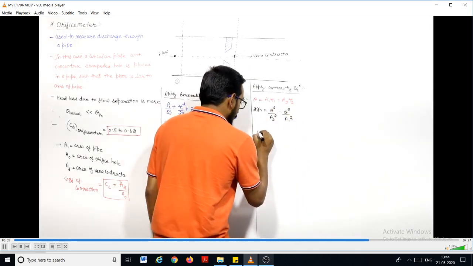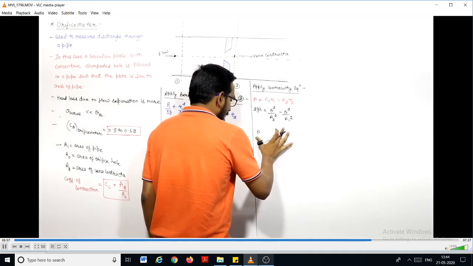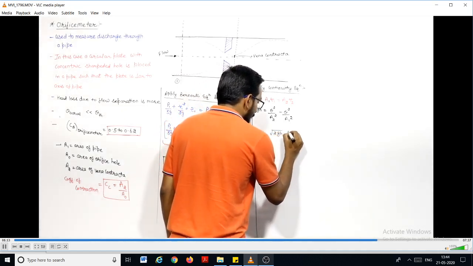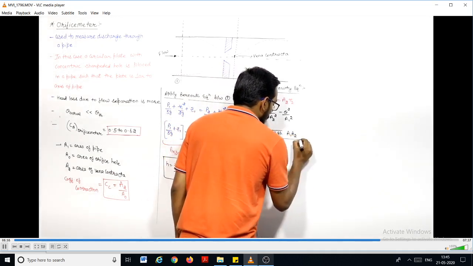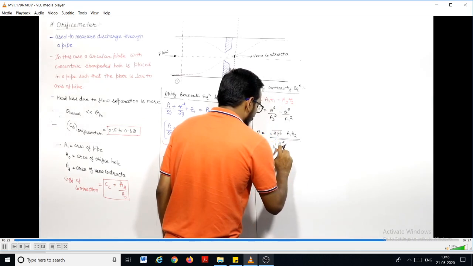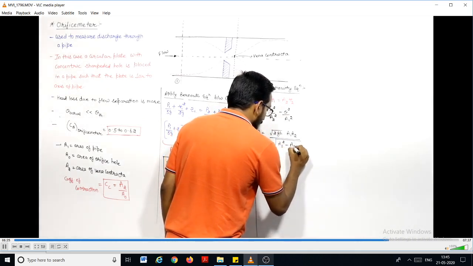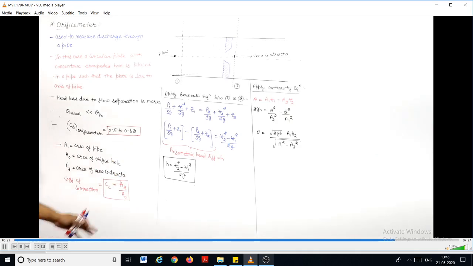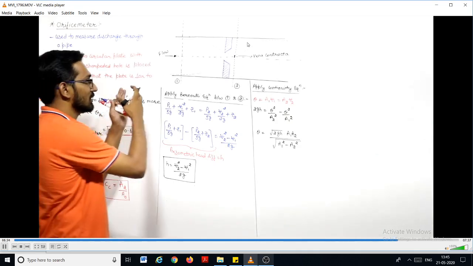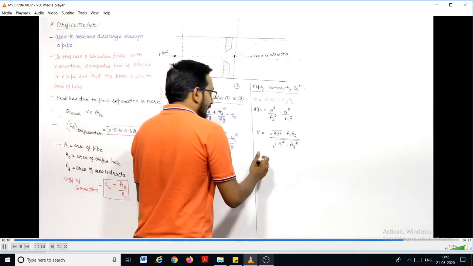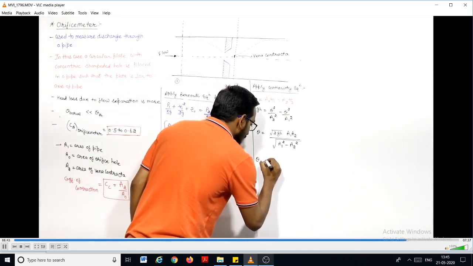This is the thing, and discharge Q is equal to, you know this, under root 2GH into A1 A2 divided by under root of A1 square minus A2 square. The similar relation as we got in the Venturi meter, we got here because the equations are same, the systems are same, the orientation are same, each and everything is same, so the equation will be same. So this Q is the Q theoretical.